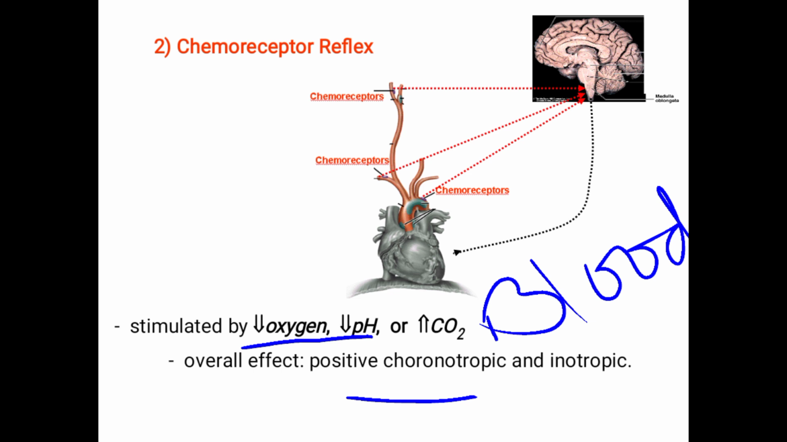Apart from this, there are many other receptors or reflexes that operate on the heart rate, like the Bainbridge reflex and joint receptors, but those are not needed. Just remember these two reflexes. So that completes the heart rate.